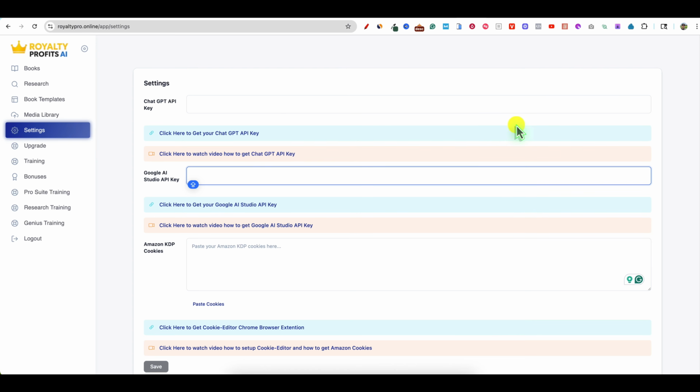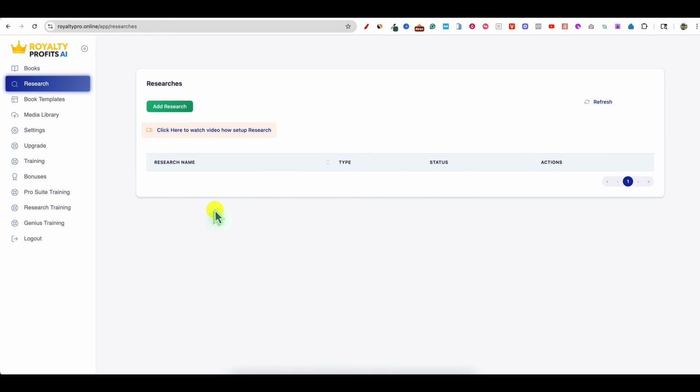So I'm going to go and add my key and everything, and I'll be right back. Okay, so now I've got all that set up. It was very easy to do. They have a link, you click on it, and it takes you right to the page that you need in order to create your Google Studio API. That's what's going to create images and so forth.